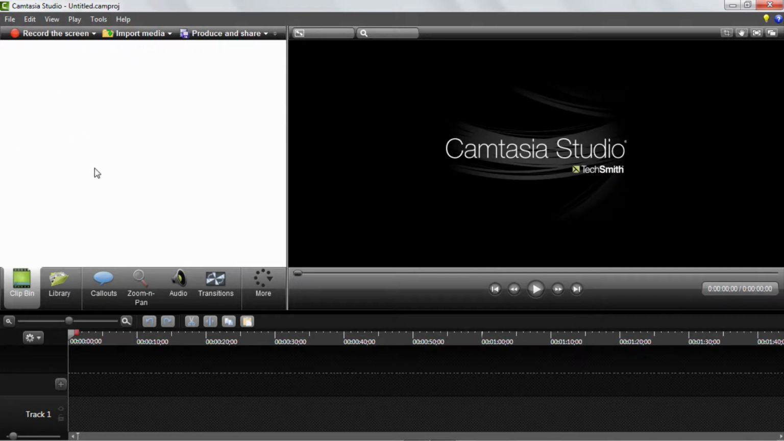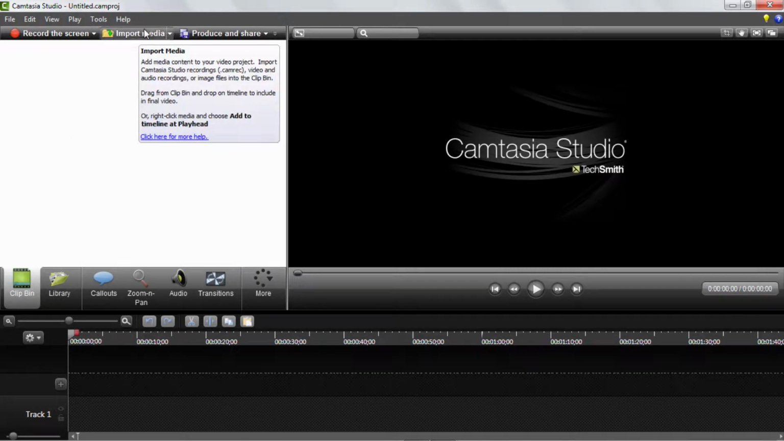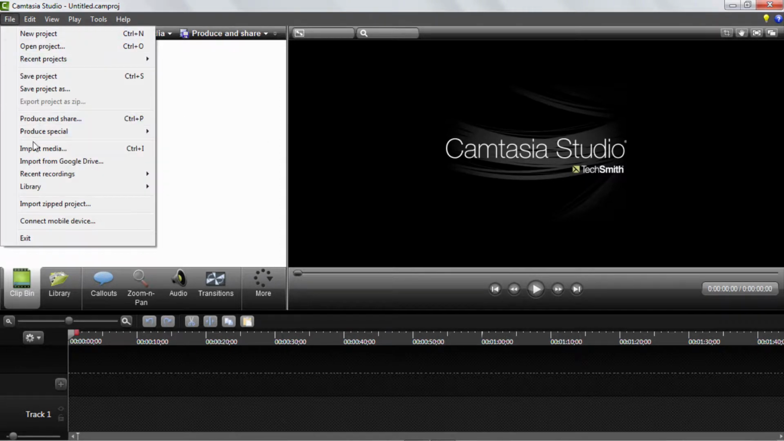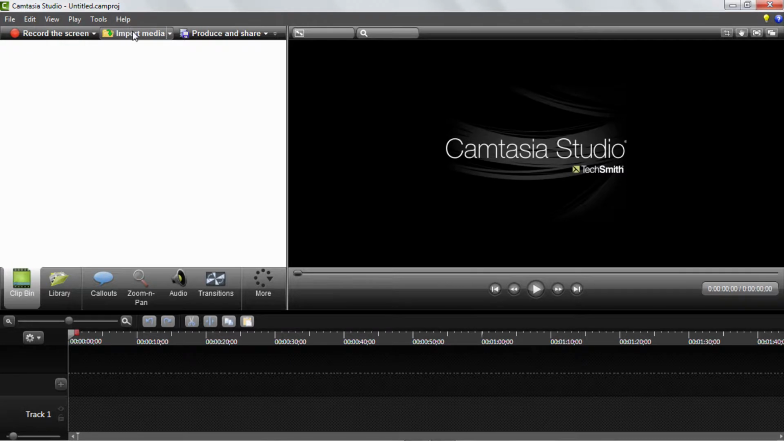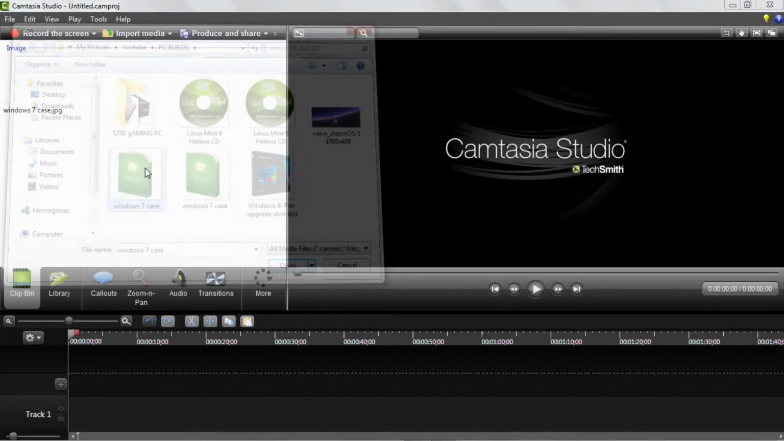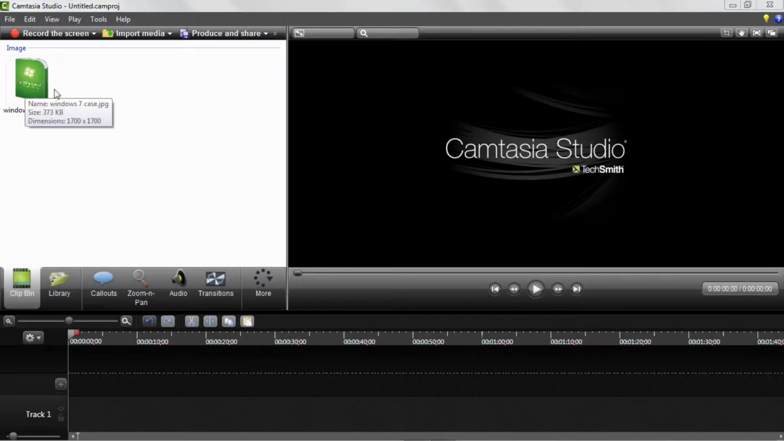So whenever you import anything, so for example, you can import media either by clicking here on that first screen or box that comes up when you first start out the program, or you can just go to File and hit Import over there as well, but I like this one because it's the easiest way to access it. Just click over here, there we go, and let me just import this photo of the Windows 7 case. I'll just import some random photo, and it'll show up in here.